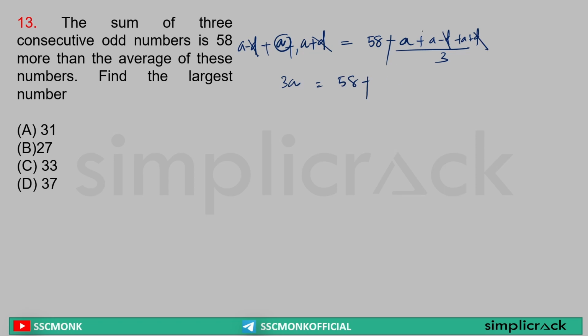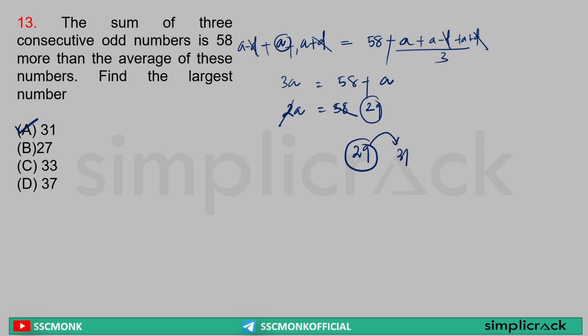3a by 3 is equal to 3 crossed out a. Sir, 3a is equal to 58 plus a. 3a minus a, that is 2a is equal to 58. A is equal to 58 by 2, that is equal to 29. But sir, it is asking about the largest number. Now sir, if one number is 29 and it is my middle number, so the next consecutive odd number will be what? 29 plus 2, that is equal to 31.